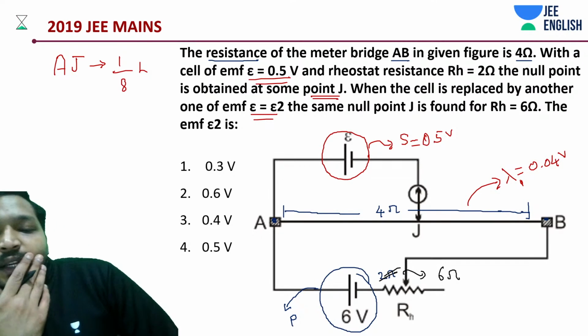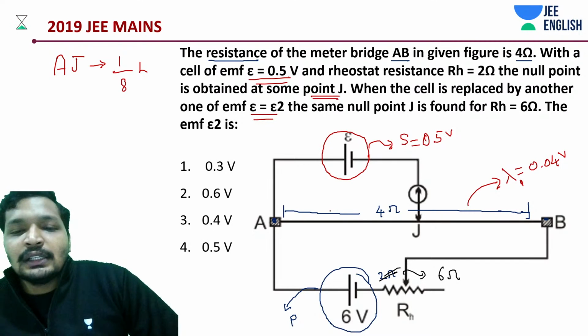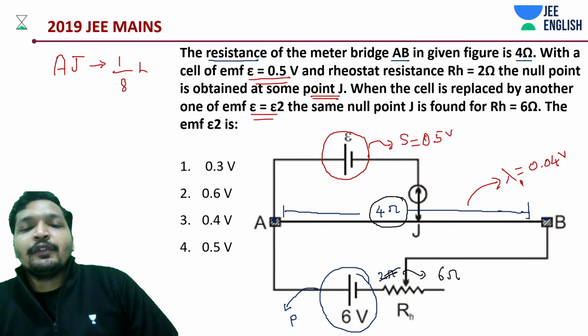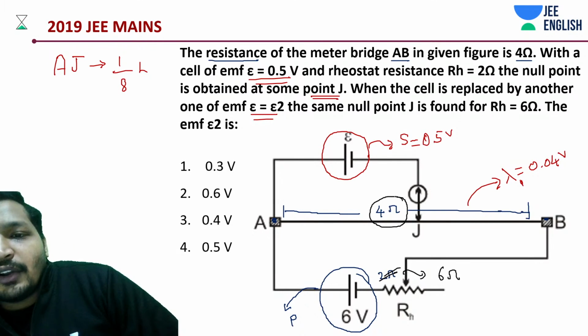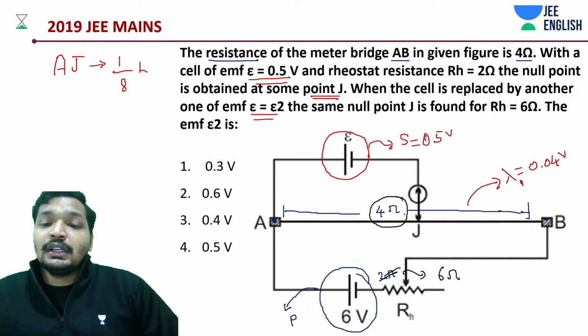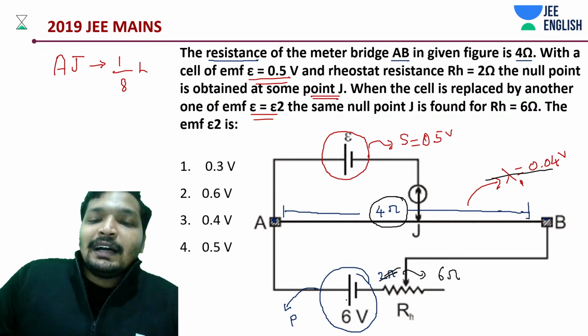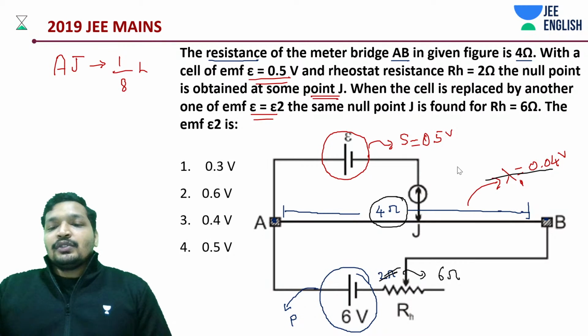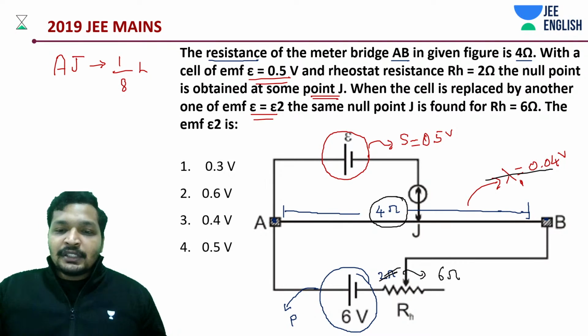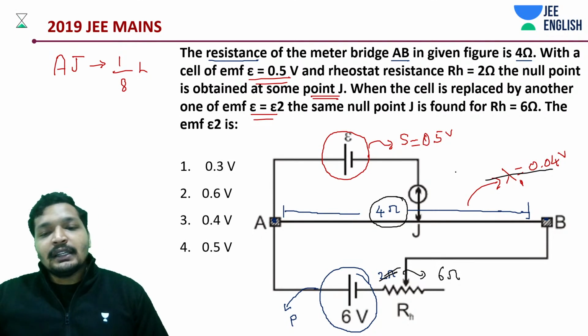Now, if it's 6 ohms, this is still going to be 4 ohms, because this wire is going to be a constant, with constant resistance, etc. Now the potential gradient is going to change, of course. So now it's 4 ohms and 6 ohms. So the potential that drops across the wire is 6 by 10 into 4.